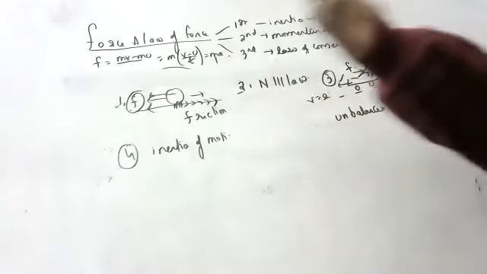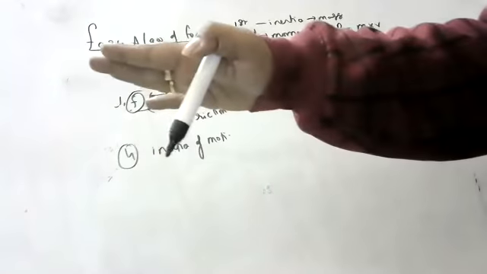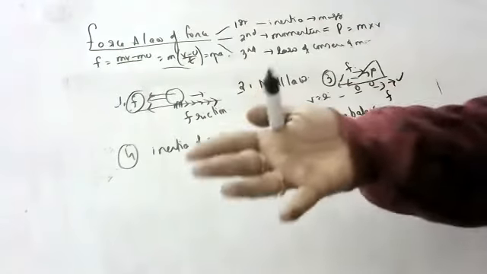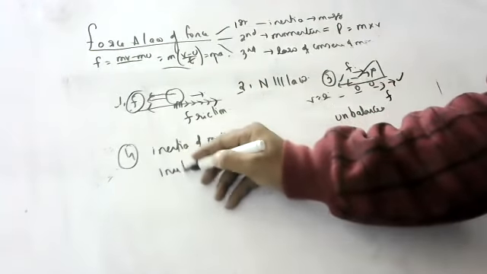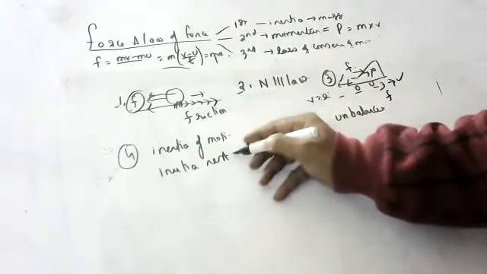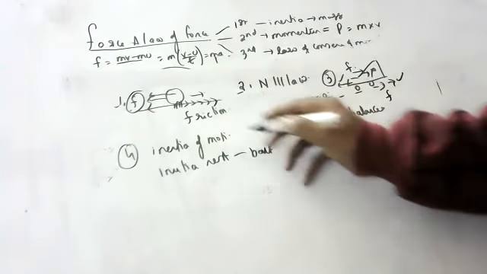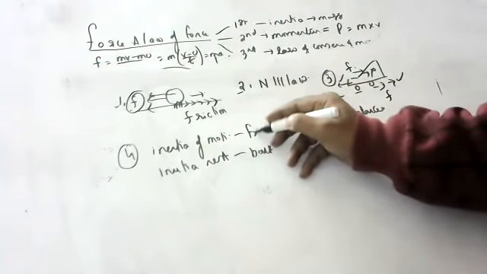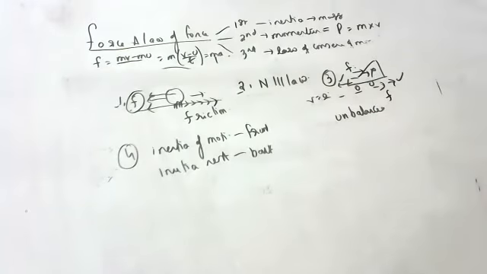And we all fall back when the bike or bus starts moving. Why? Because of inertia of rest. Children, because of inertia of rest, we fall back, and because of inertia of motion, we fall forward. This is inertia of motion and inertia of rest. You should know, children, which inertia is correct.